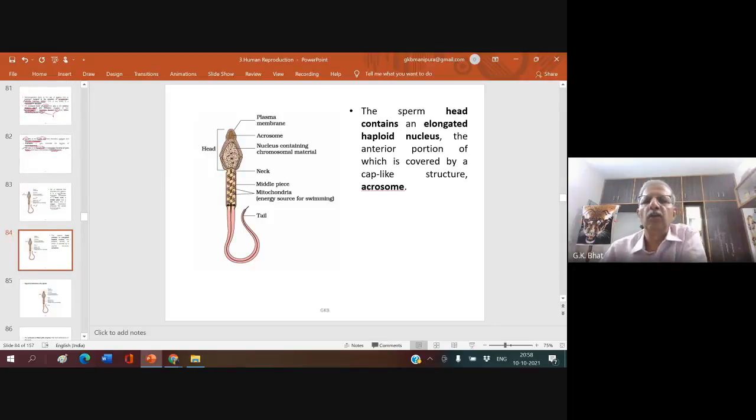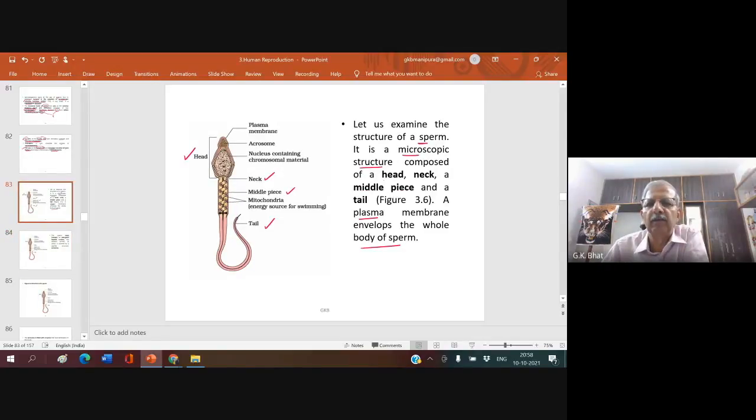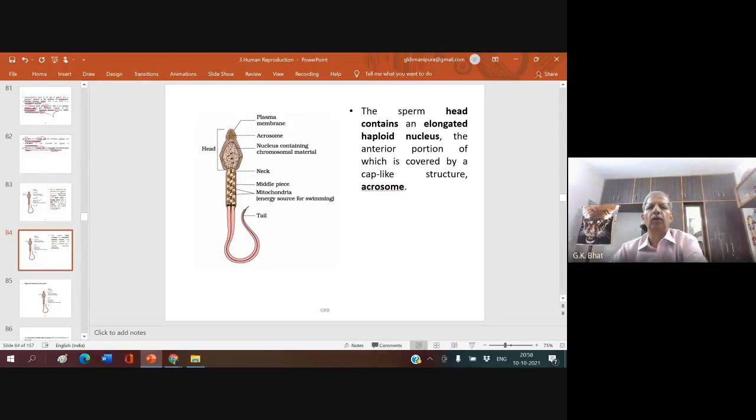Let us look into the details. We have seen that the sperm contains a sperm head, neck region, middle piece region, and tail, and the entire sperm is surrounded by the plasma membrane. Look here, this is the sperm head. The sperm head contains an elongated haploid nucleus. This is what you have.